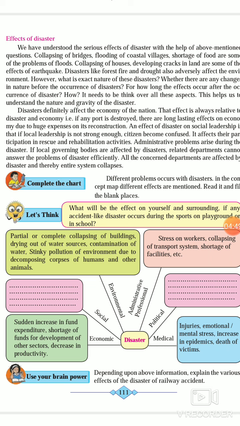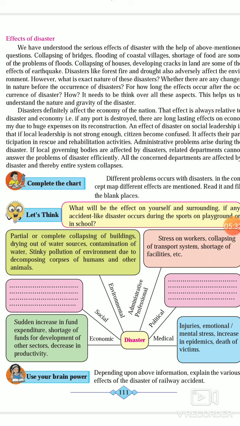In the concept map which is given below, let's see what will happen if an accident like a disaster occurs, and its effect on yourself and surroundings, during sports and playground in the school. We have seen a mock drill on fire, so we can be prepared for the accidents on playground. We prepare first aid, isn't it? So a first aid box is there for the basic need. So here some effects of disaster are shown.